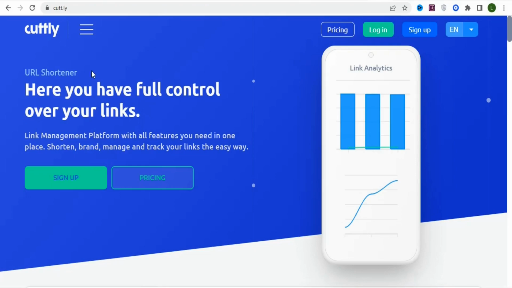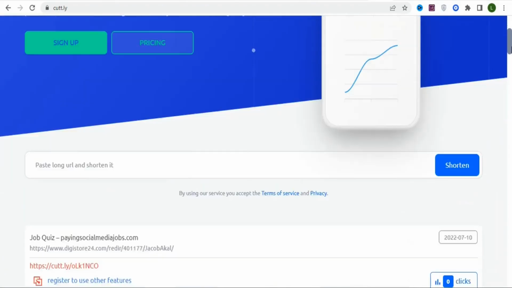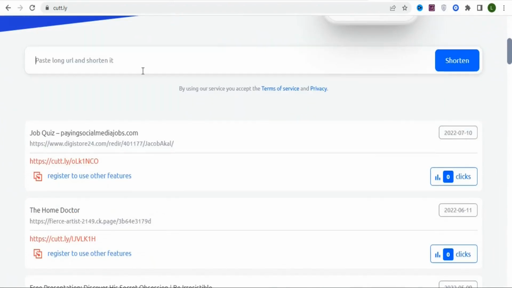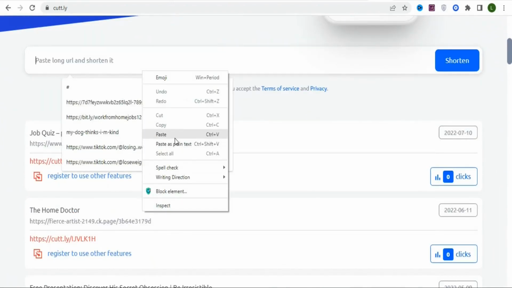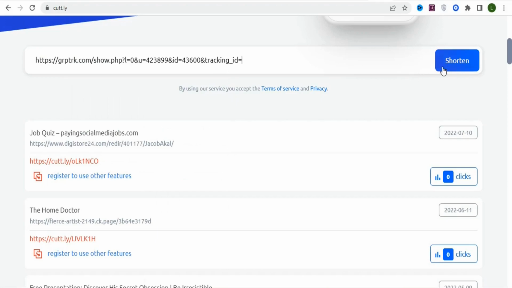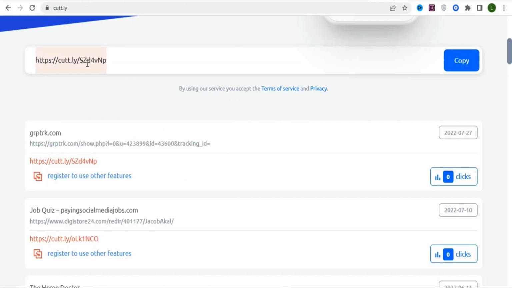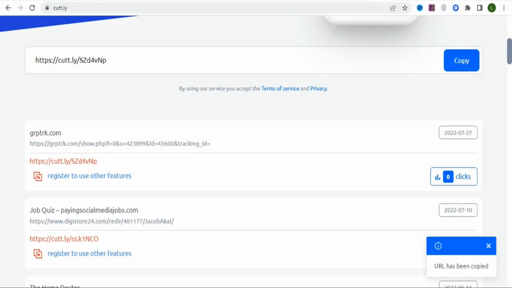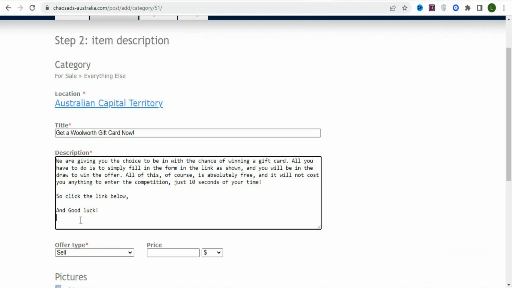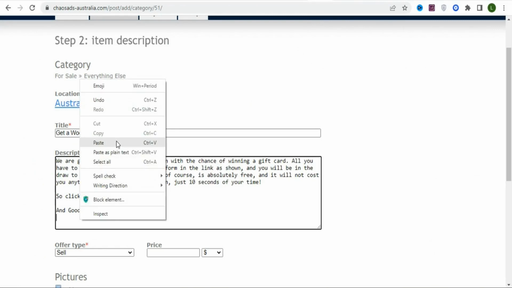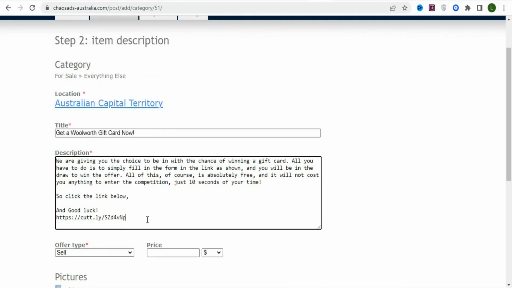Once you copy your affiliate link, you are going to shorten it. So just search for Cartily.com. Once you are on Cartily.com, just scroll down and then paste your affiliate link right here. Once you paste your affiliate link here, just click on shorten so that you can shorten your affiliate link. As you can see, the link has been shortened. Just click on copy so that you can copy it. Once you copy it, you are going to bring it back to your ad, and right here you are going to paste your affiliate link. As you can see, that has been done.